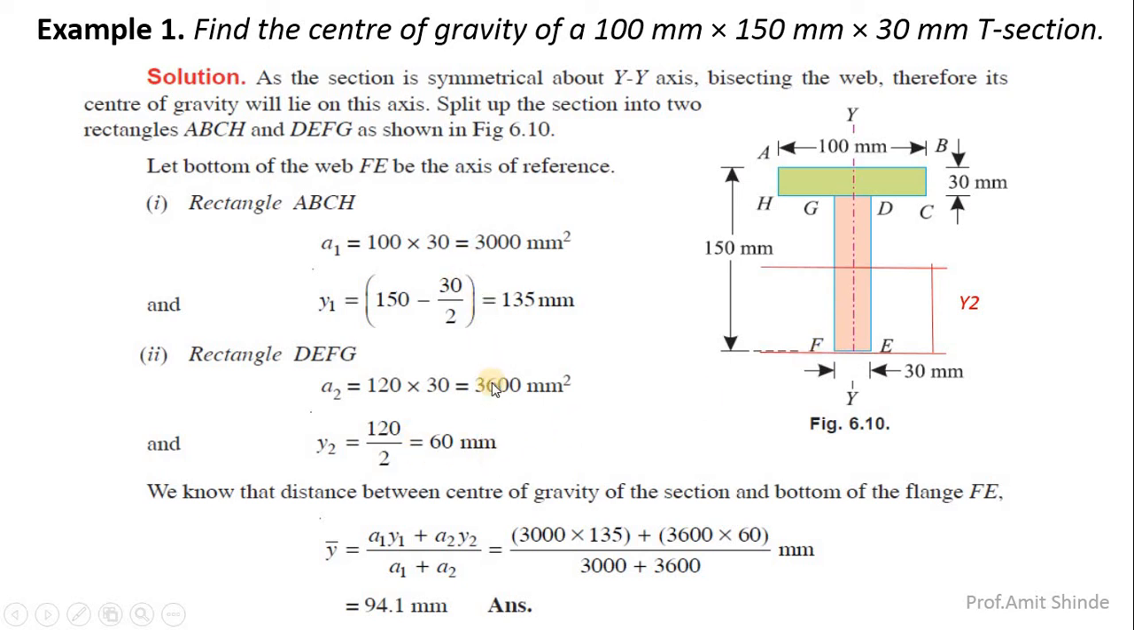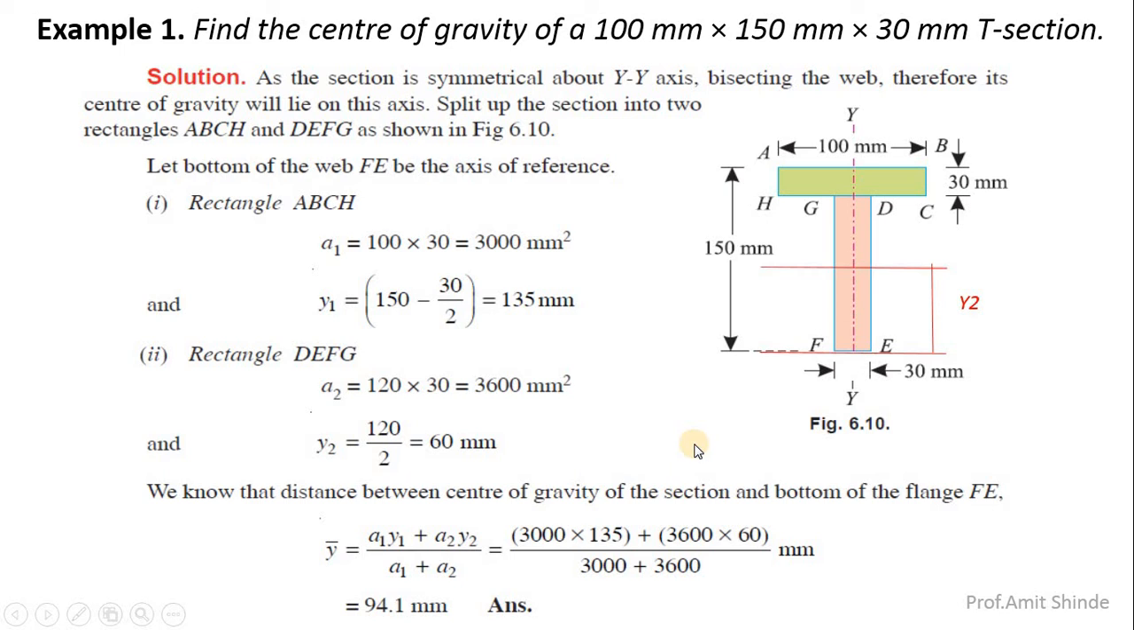Now once you get the areas and y1, y2, you simply have to put these values in this formula. Y bar equals A1 Y1 plus A2 Y2 divided by A1 plus A2. A1 is 3000, Y1 is 135, A2 is 3600, Y2 is 60, divided by total area 3000 plus 3600. By calculating you will get 94.1 millimeter. This is the centroidal location from the bottom. You will get the center.